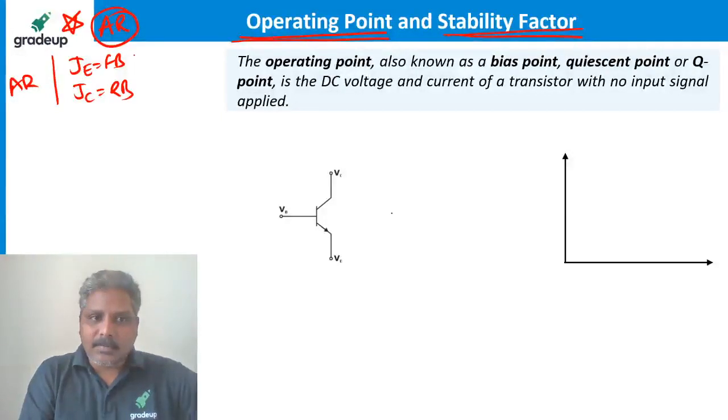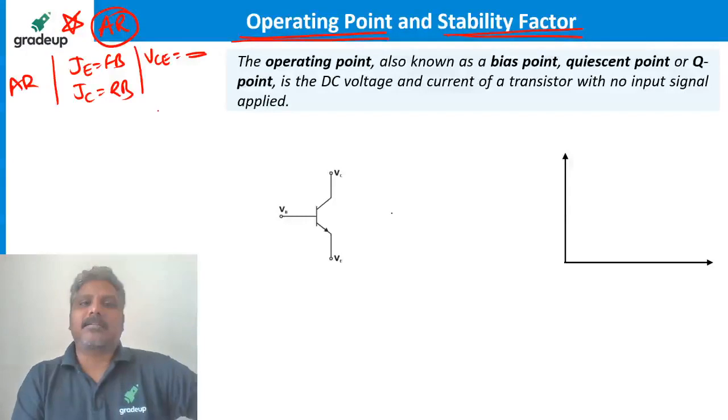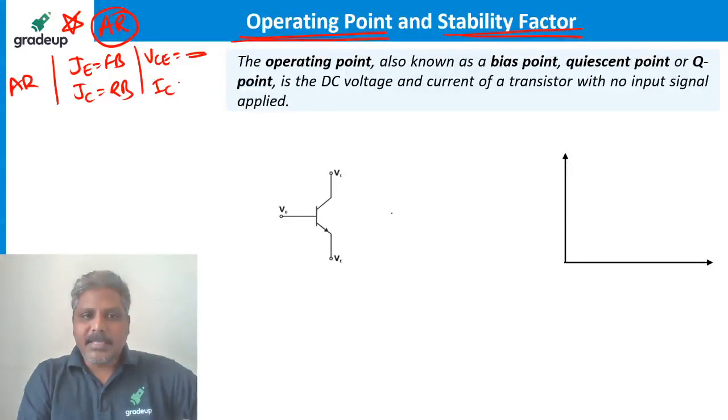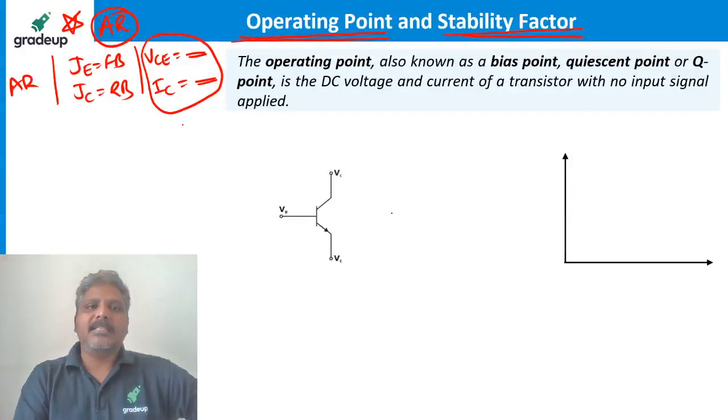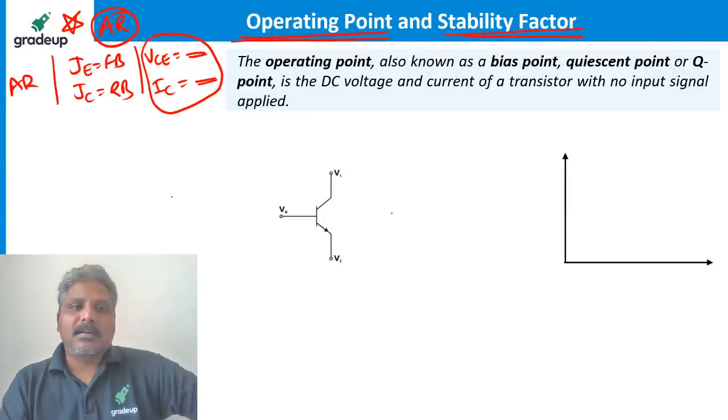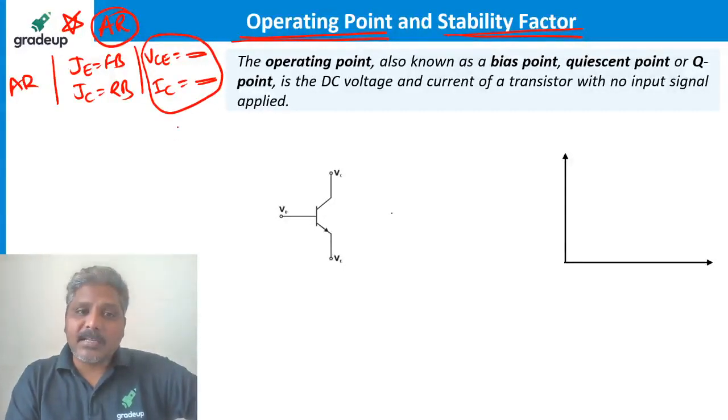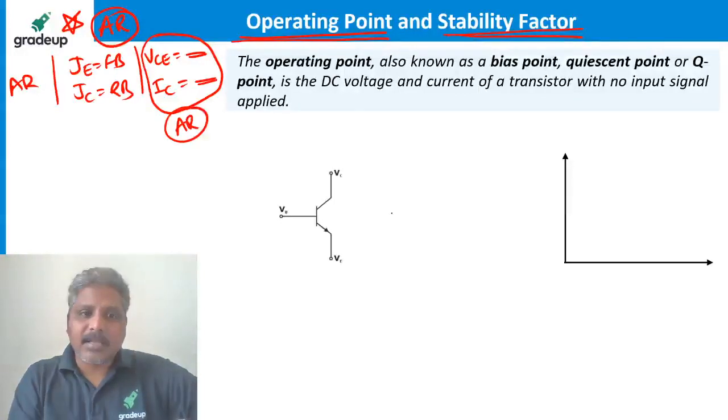In active region, what happens? VCE is not 0, not maximum. IC is not 0, not maximum. That means some values are there. Maintaining some value of VCE and some value of IC is nothing but operating the transistor in active region.